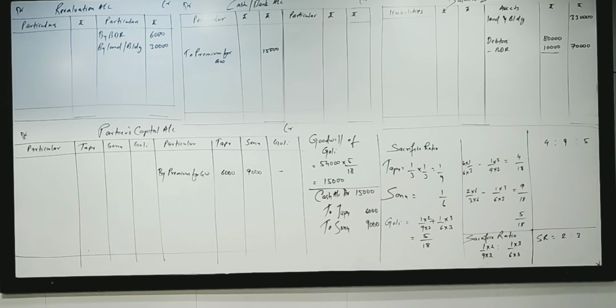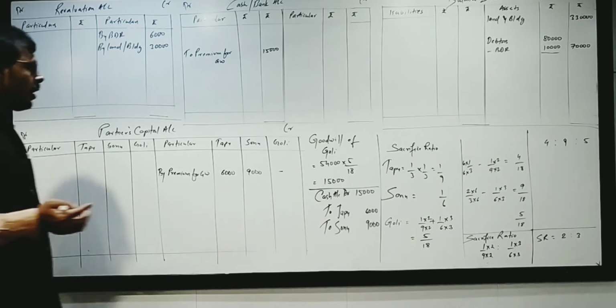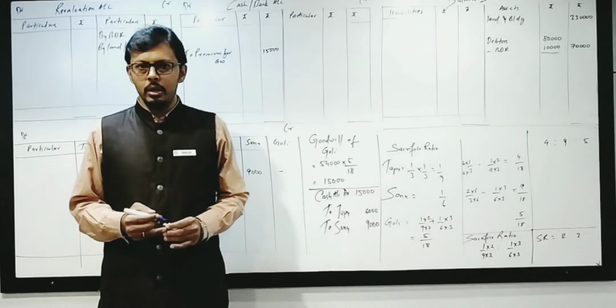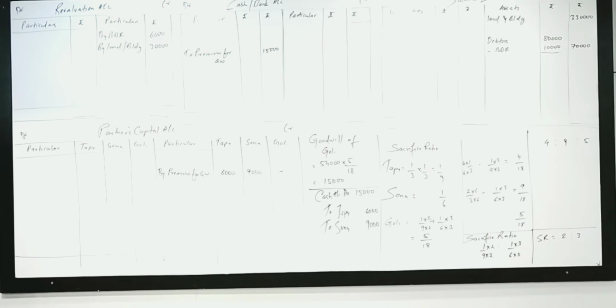Book value of machine is 25% more than its market value. Whatever the amount of machine is given in the books, it is 25% more, meaning it is given at 125. So machine is given for rupees 1 lakh. I'll solve the adjustment. You have already copied this down. I'll rub it out.